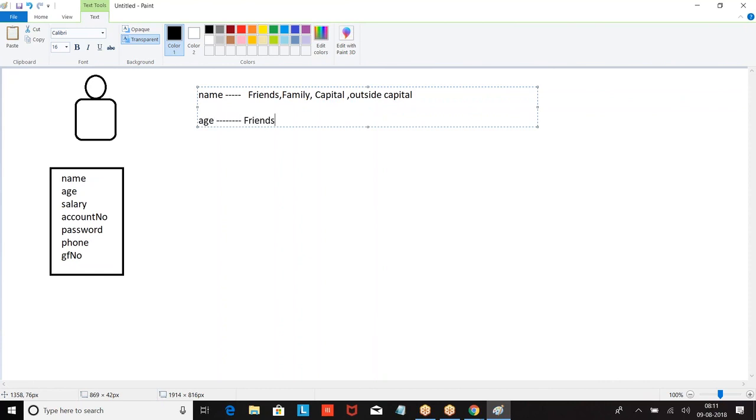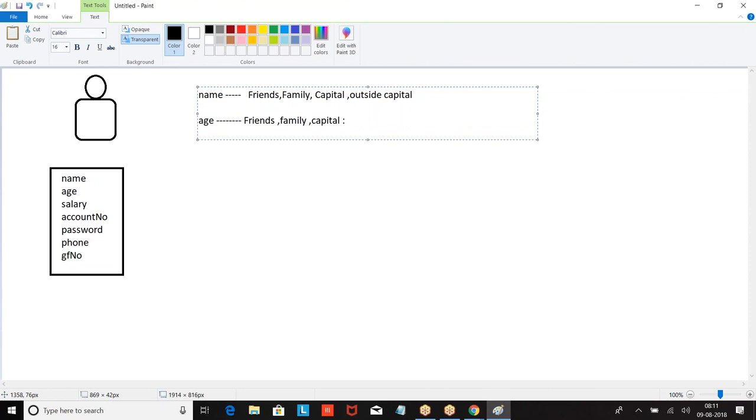My friends will be knowing it. My family members will be knowing it. And people who are in the capital will be knowing it. I may look like 60, but I am only 33. Okay. Now friends, family and capital.